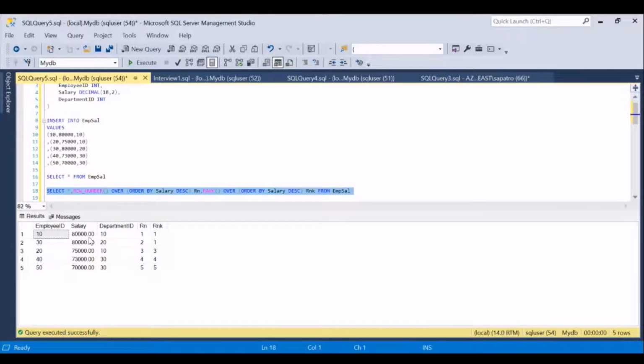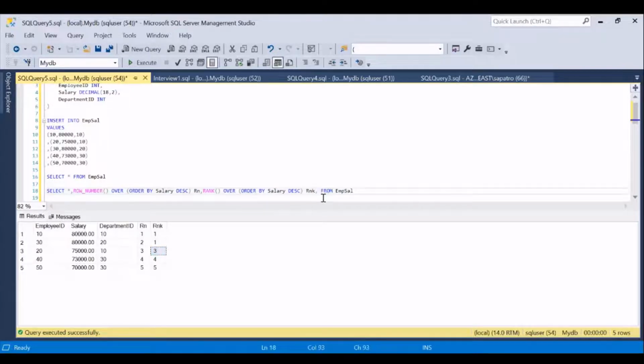The person with the top salary is shared by two people, and both got rank equal to one, which is fine. But because it has to cover two people, it skips two and then goes to three. I cannot ever put rank equal to two, I will not even get a result. The two is bypassed over here. This is also not the right answer.